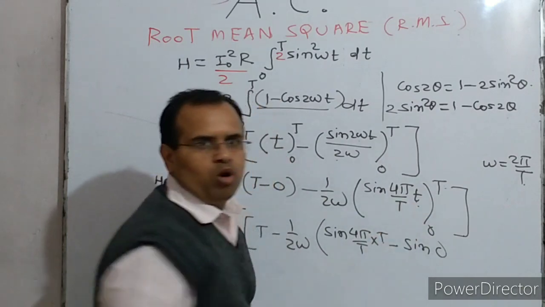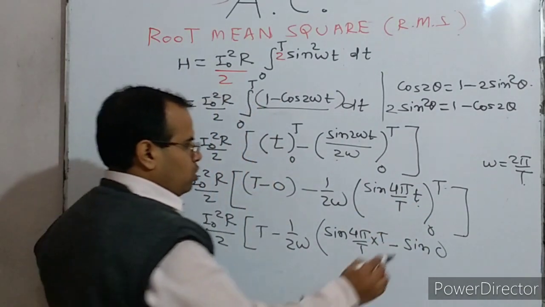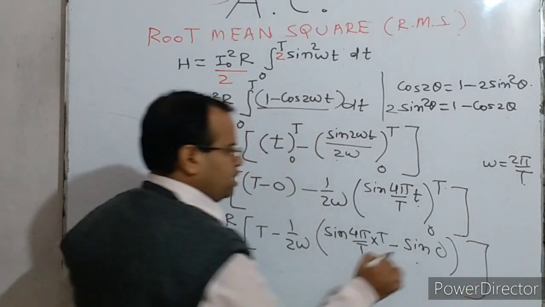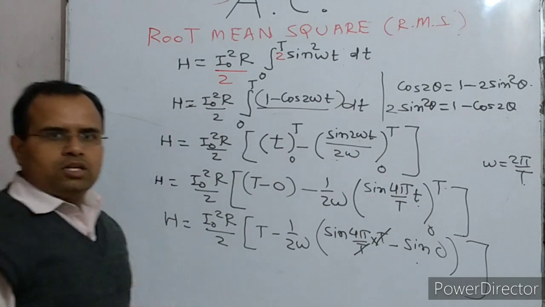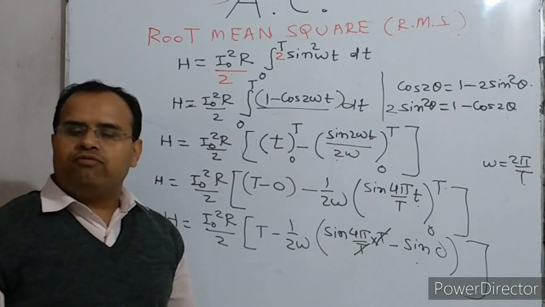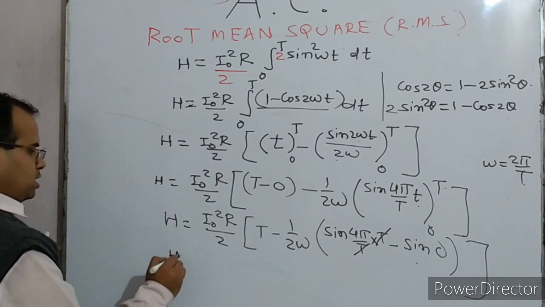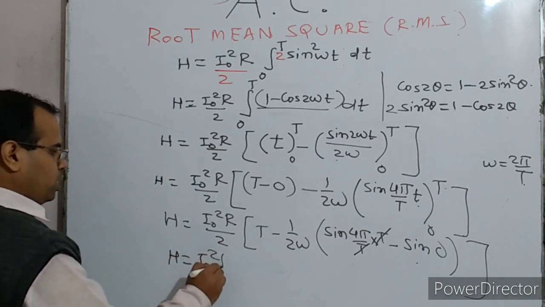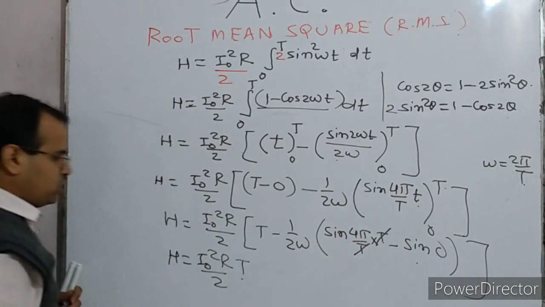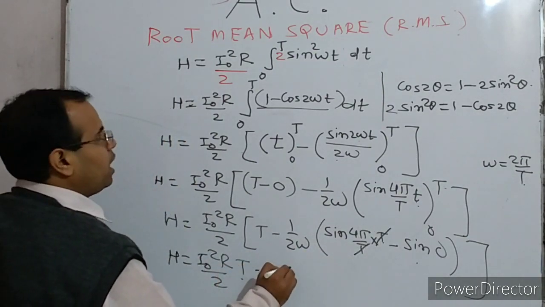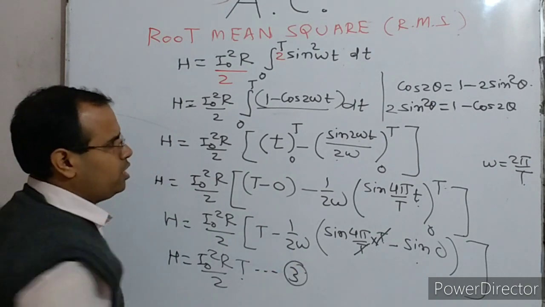Sine 0 is 0. Capital T and capital T cancel, so sine 4 pi is also 0. So H is equal to I naught square R by 2 times capital T, because the entire second term is 0. This is equation number 3.